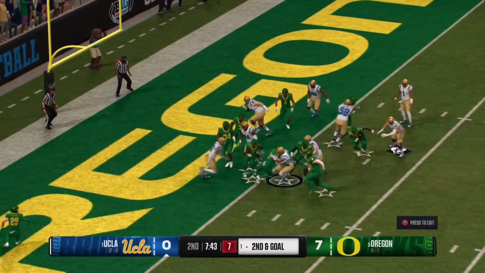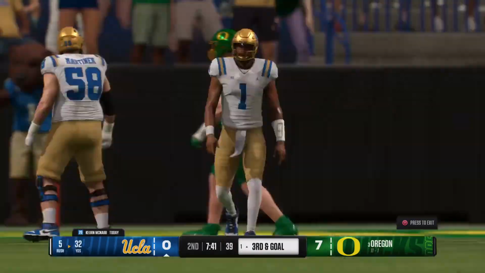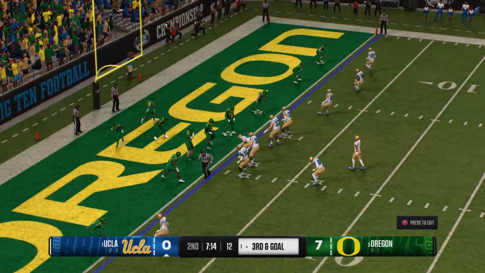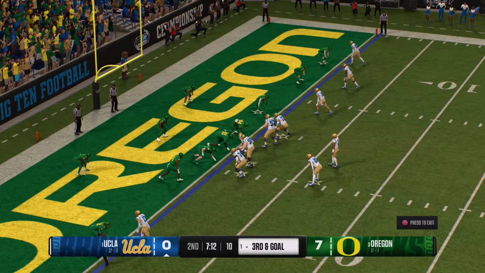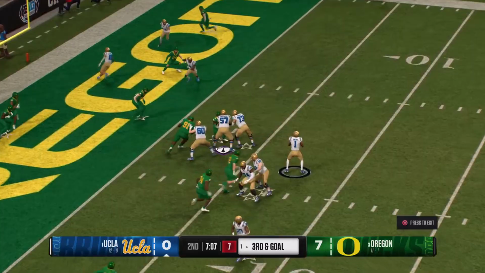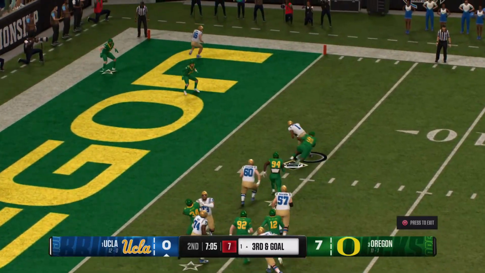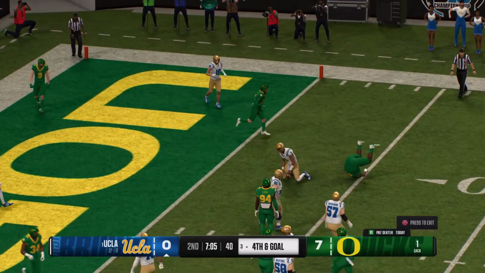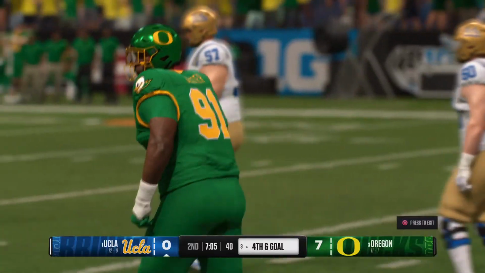And they're trying to punch it in here. It's a short gain, but look at that defense swarm to the football. Here we go, 3rd and goal coming up. Offense looking to throw the ball. He's escaping the pocket now. And a senior making a disruptive impact play.